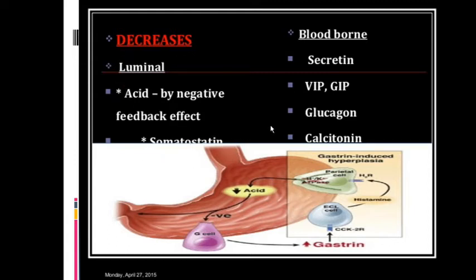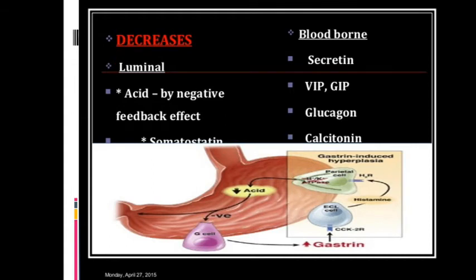Somatostatin hormone is released. Here in this diagram you can see when there is increased acid in the stomach, by negative feedback the G cells secrete less gastrin, so there is decreased secretion of gastrin. And through the intestinal phase, as already discussed, secretin, VIP, GIP, glucagon, calcitonin are all secreted by the intestine, which has the inhibitory effect on the gastrin release. So this is the regulation of gastric secretion.